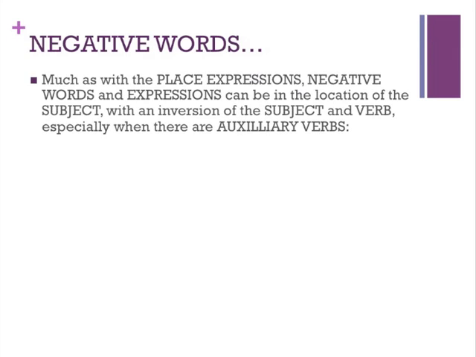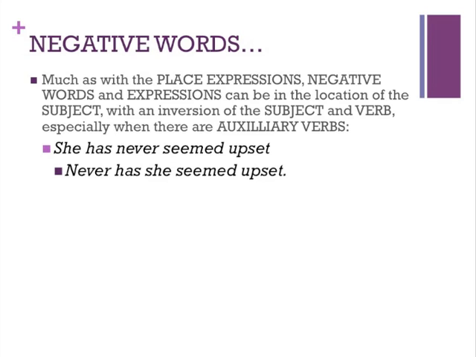The same thing kind of goes with negative words or expressions. So just like you saw with the place expressions, we can also put negative words in the location of the subject with an inversion, so to speak, of the subject and verb, especially when you have auxiliary verbs, those helping verbs we've talked about before. So for example, in our normal sentence we have, she has never seemed upset. But now notice what happens when we place the word never at the beginning. Never has she seemed upset. Well, again, in this case, by moving the negative expression to the beginning, we have now asked the subject and helping verb especially to switch places.